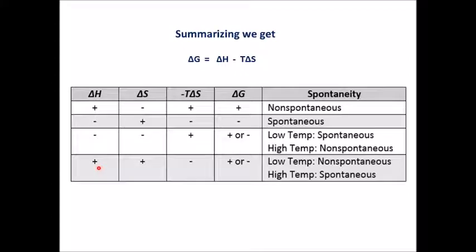Again, let delta H be positive now, that is an endothermic reaction. Delta S is going to be positive. There is going to be an increase in entropy and minus T delta S is now going to remain a negative value. So delta G can be plus or minus depending on whether it is a low temperature, when we will have a non-spontaneous reaction, and high temperature will give a spontaneous reaction.